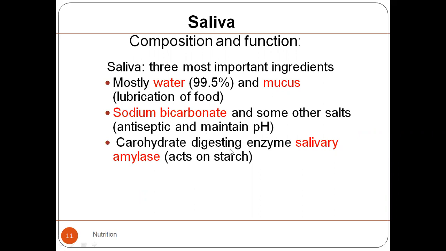फिर उसके बाद we have the carbohydrate digesting enzyme, which is a salivary amylase, which acts only and only on starch. I told you in the class कि जब हम ये पढ़ रहे थे, एंजाइम्स पढ़ रहे थे, कि जब आप घर जाएंगे तो आपने रोटी को या चावल को इतनी देर तक चबाना है कि it becomes sweet in your mouth. Why? You have to chew the food for so long that most of the starch breaks down into simpler disaccharides. Because starch doesn't have a sweet taste, but once you start to perceive the sweet taste, it means that the starch has started to break down.